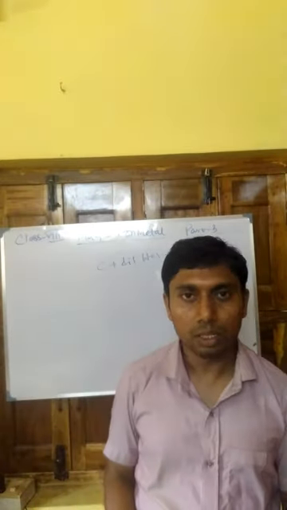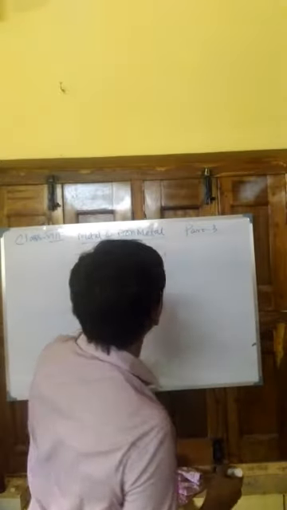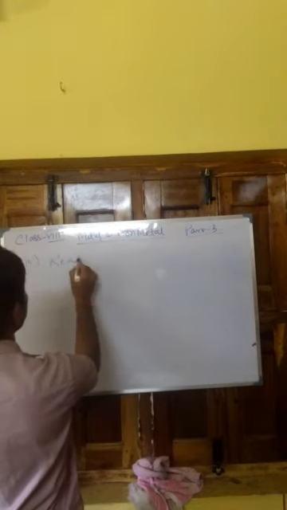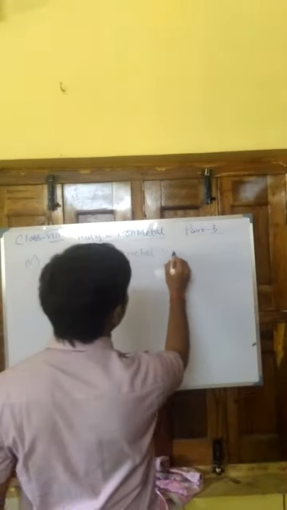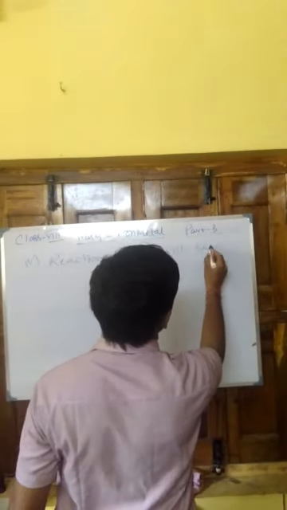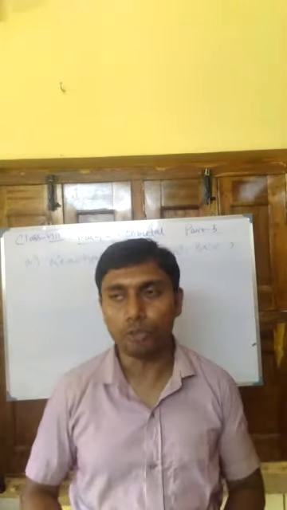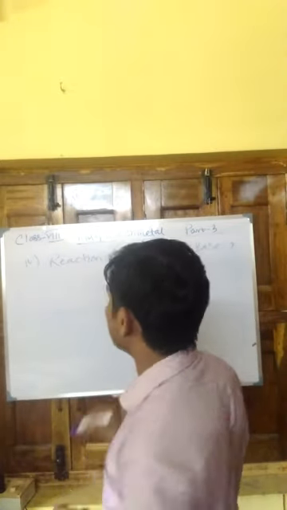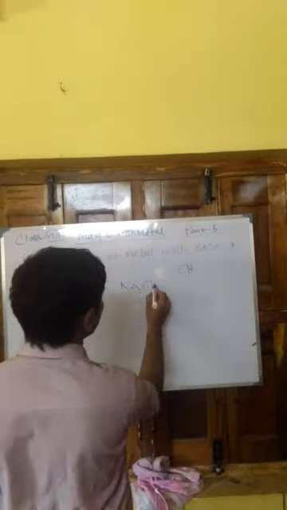Next point, that is reaction with base. Number 4, that is reaction of metal with base. Now a base has the presence of a hydroxyl ion, that is OH. Now reaction of metal with a base, that is if we take aluminium plus NaOH,